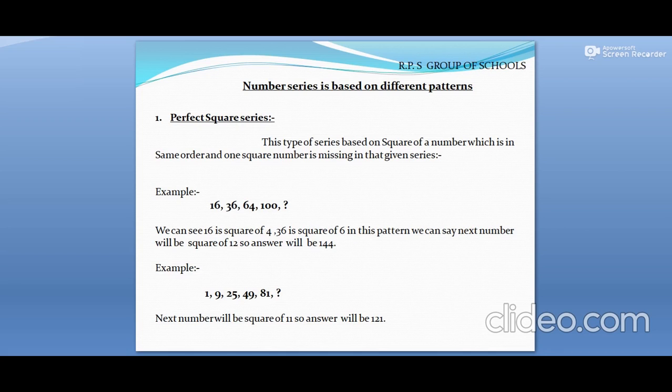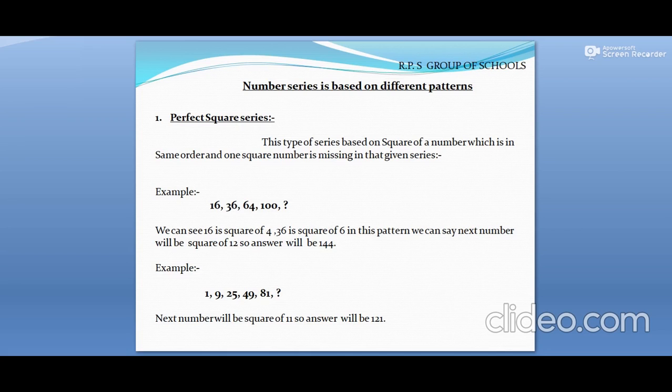As you see on your slides, 16, 36, 64 and 100. That means 16 is the square of 4, 36 is the square of 6, 64 is the square of 8 and 100 is the square of 10. What would be the next number? The number would be the square of which number, that we need to find. Of course the next would be 144, that is the square of 12.